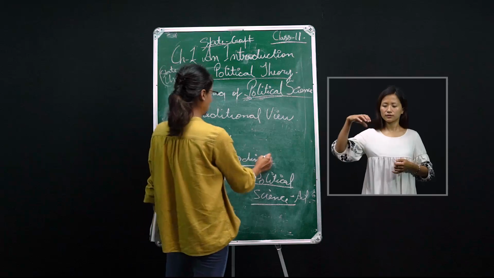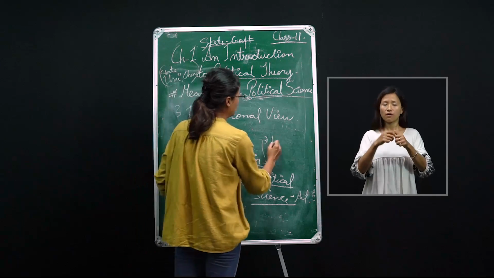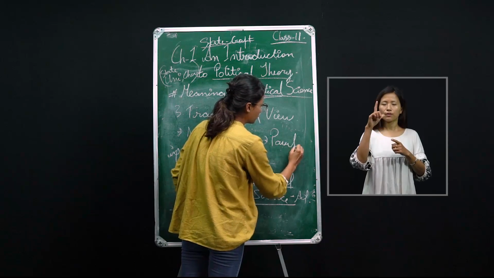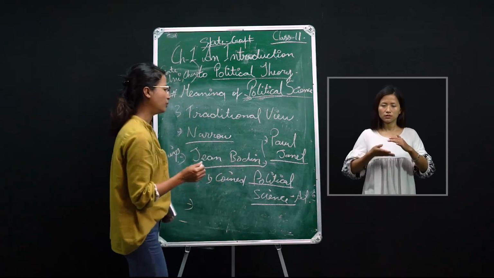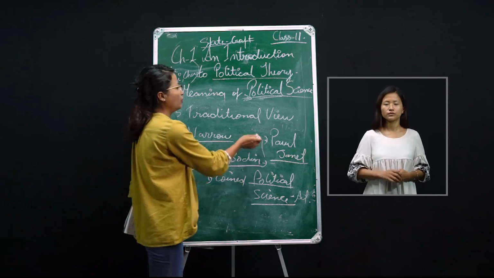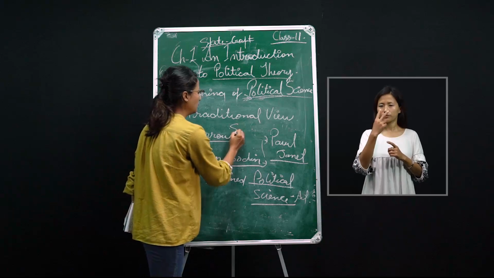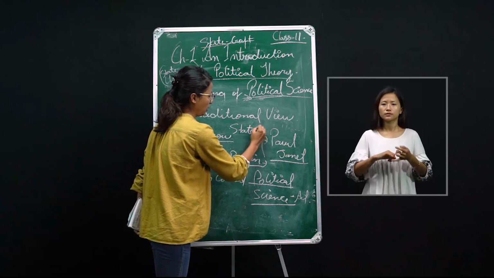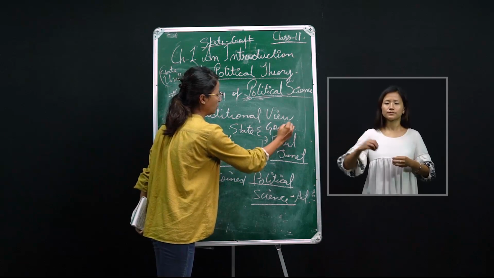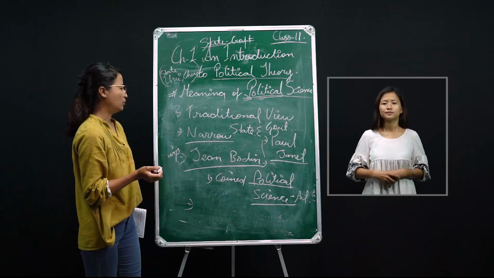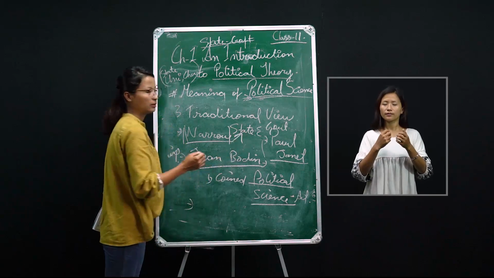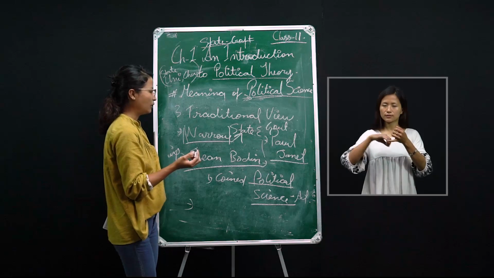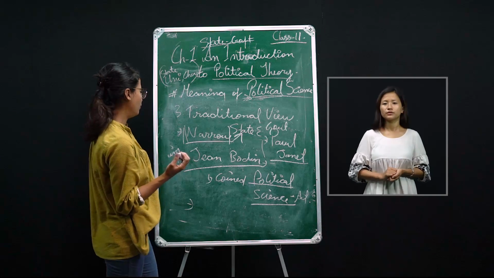Another prominent personality is Paul Janet. He also comes under the traditional view. For Paul Janet, political science is about state and government. So the traditional view is narrow. Their focus is on state and government, somewhat similar to the ancient Indian view.